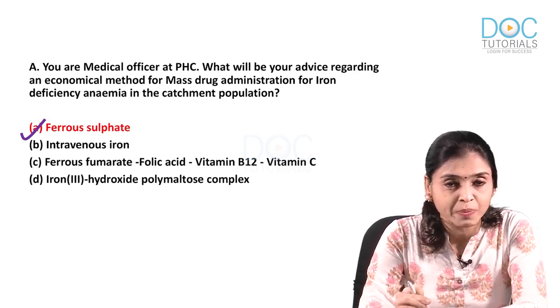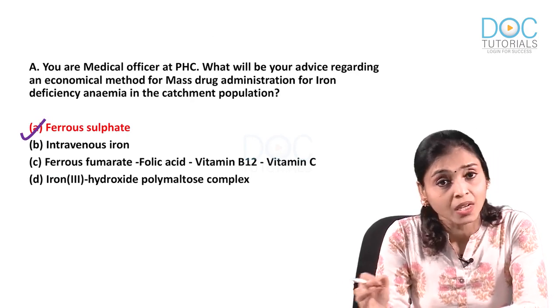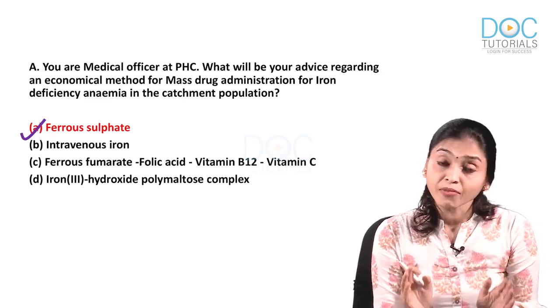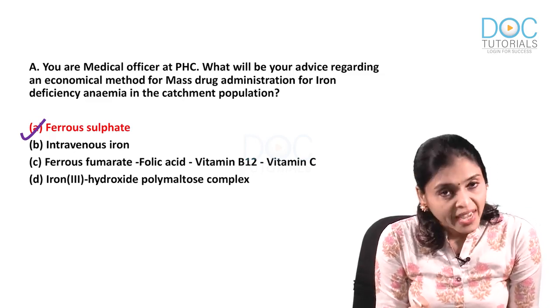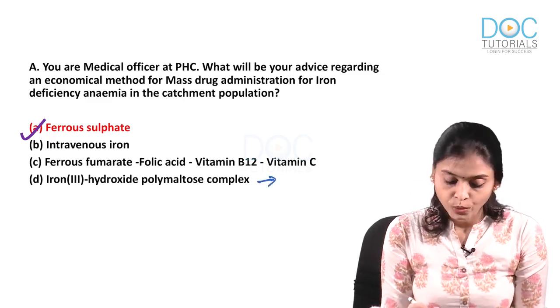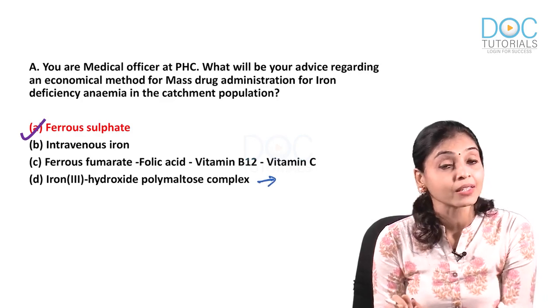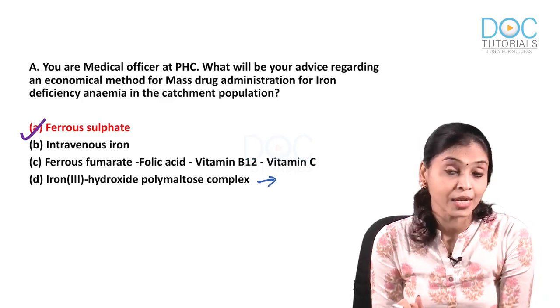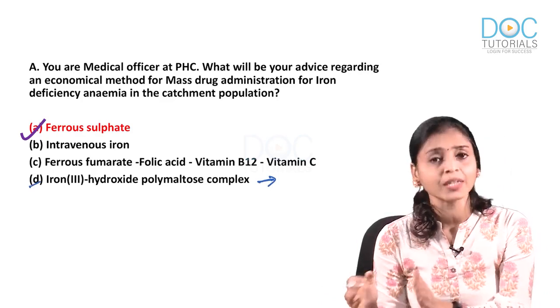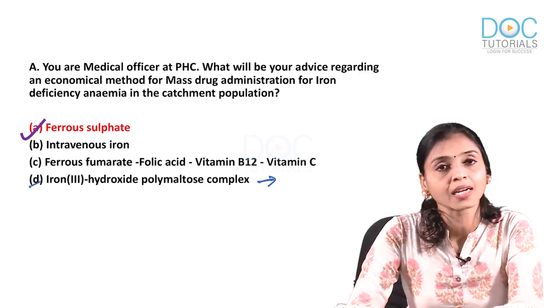It's not that easy to administer. Giving injection to each and every person in the population is not that easy. What about C? This is a very good complex, but it is expensive. You can't do that. And what about D? This is actually given for the treatment of iron deficiency, not for anemia. Okay, so this is entirely different molecule. So, the answer is A.